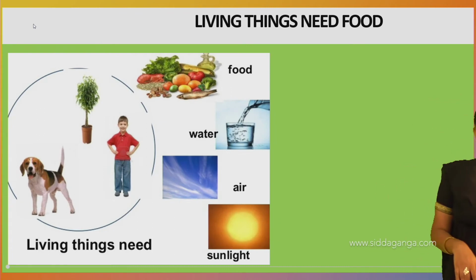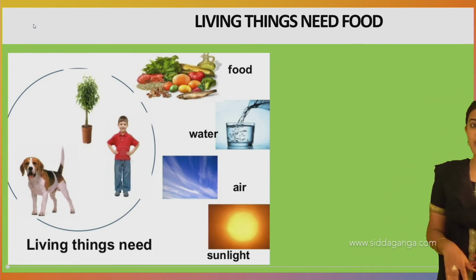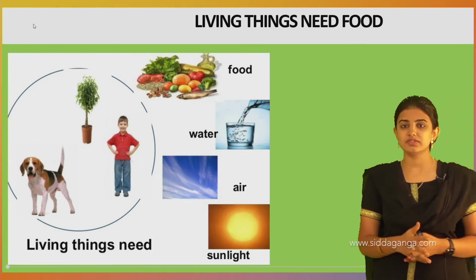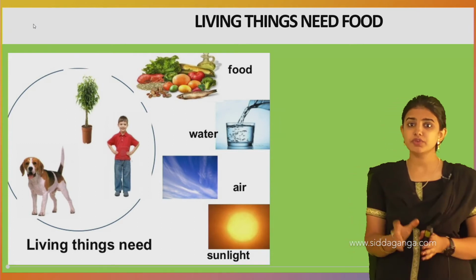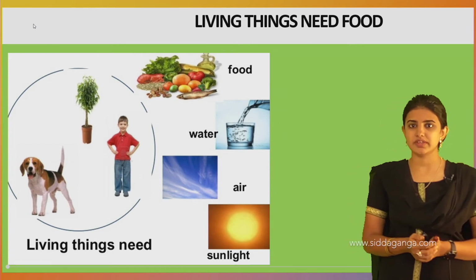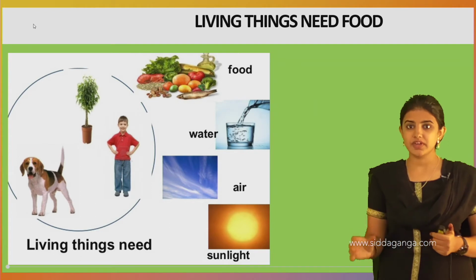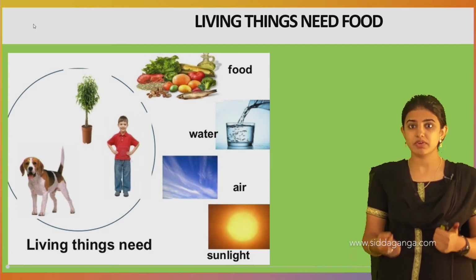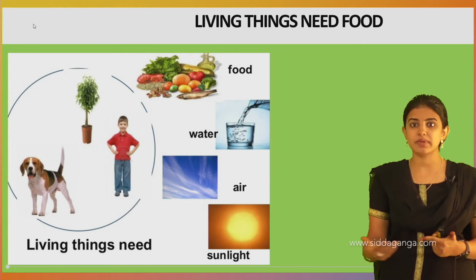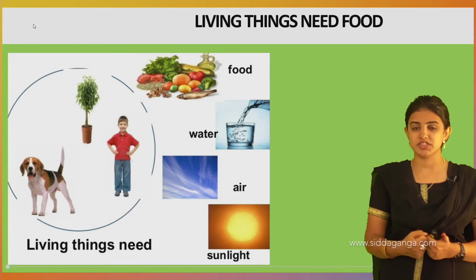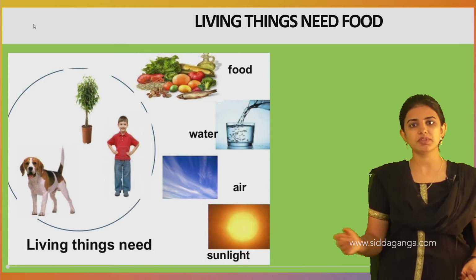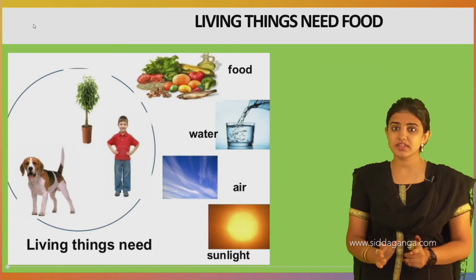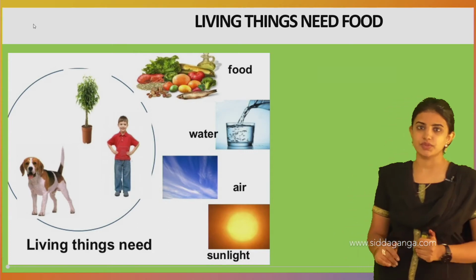So, the first one is that living things need food. As we all know, all living organisms require food, and food acts as a fuel for all living organisms. For example, a vehicle will run with the help of fuel, and like that in our body also, for doing many activities we need energy, and this energy we get from the food, so we can say that living things require food.